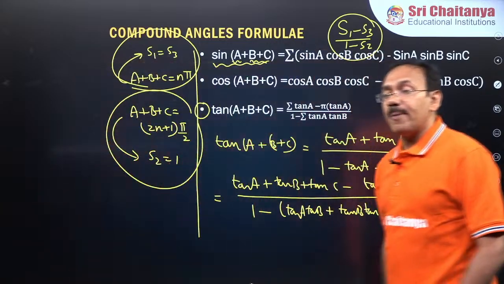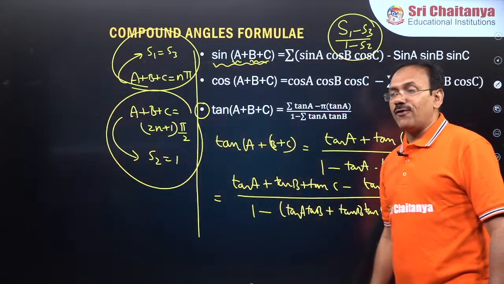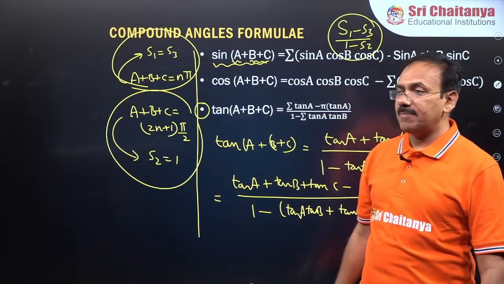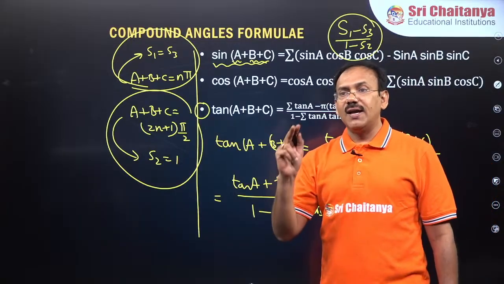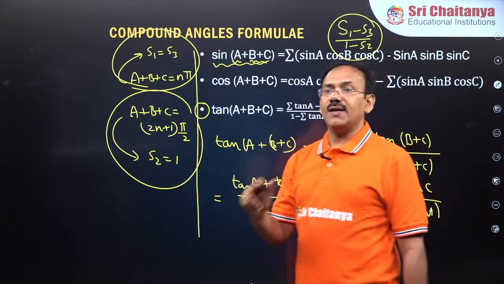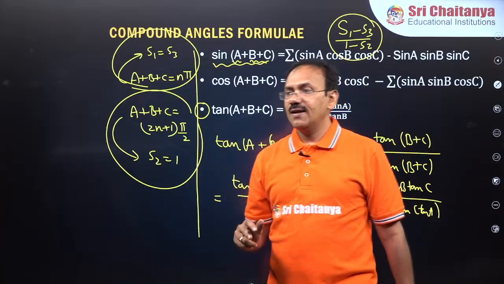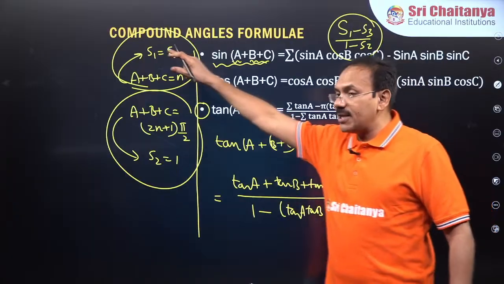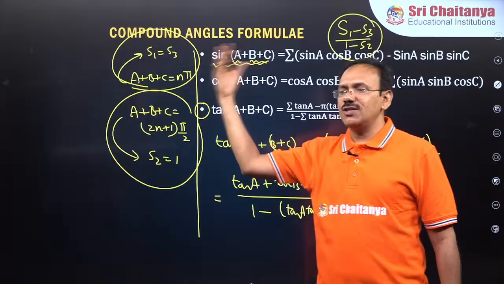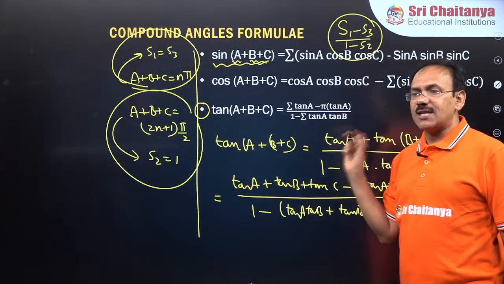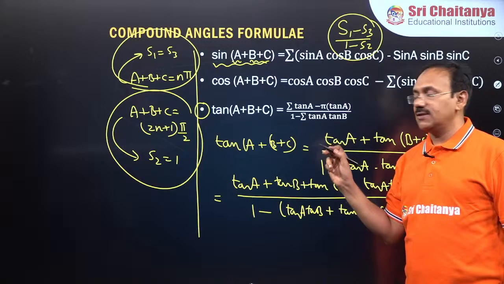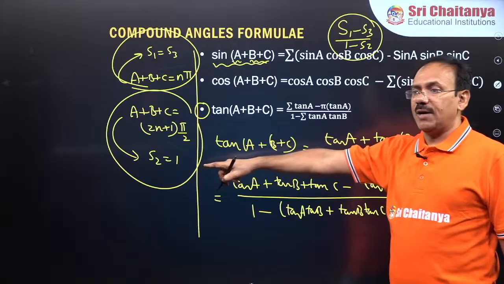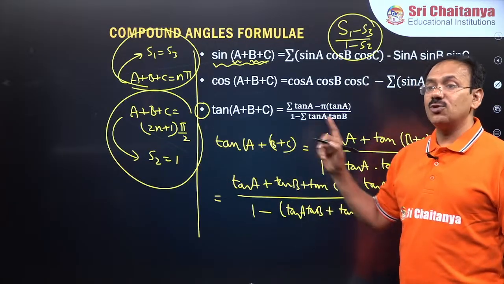Once again, important result. What is the formula for tan of A plus B plus C, guys? Tan of A plus B plus C is nothing but S1 minus S3 by 1 minus S2. If A plus B plus C is n pi, S1 is equal to S3. That means tan A plus tan B plus tan C is equal to tan A tan B tan C. If A plus B plus C is an odd multiple of pi by 2, you will get S2 is equal to 1.